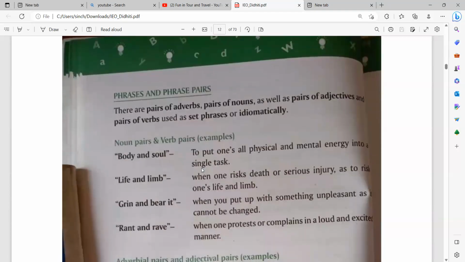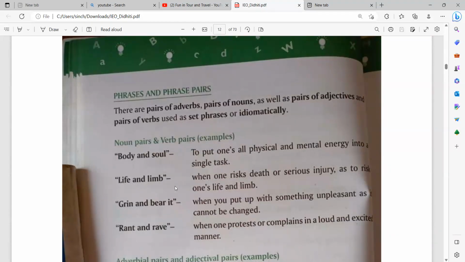Then what we have: phrases and phrase pairs. There are pairs of adverbs, pairs of nouns, as well as pairs of adjectives and pairs of verbs used as set phrases or idiomatically. Noun pairs and verb pairs. Body and soul: to put one's all physical and mental energy into a single task.